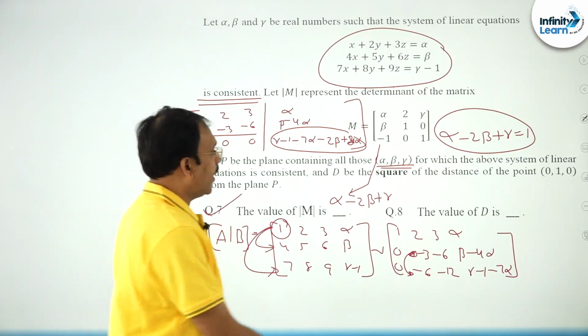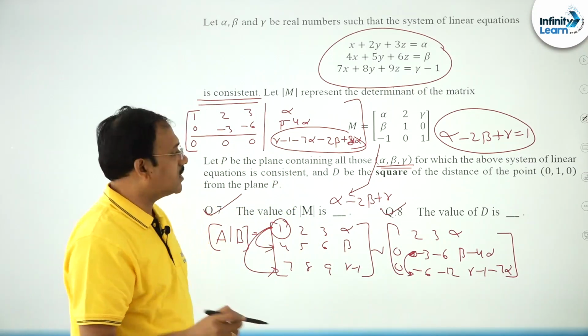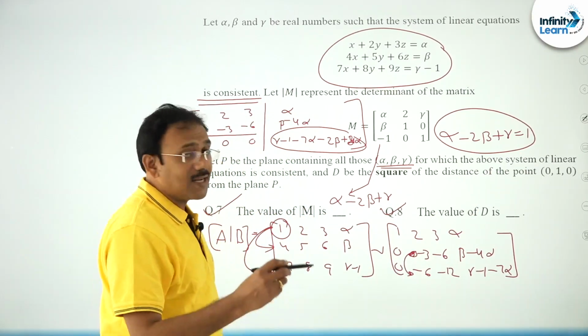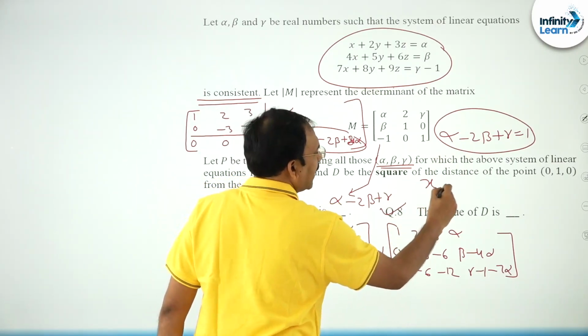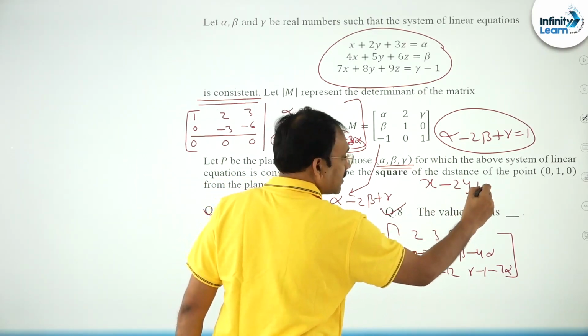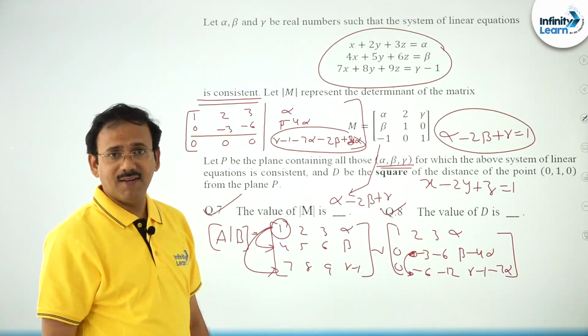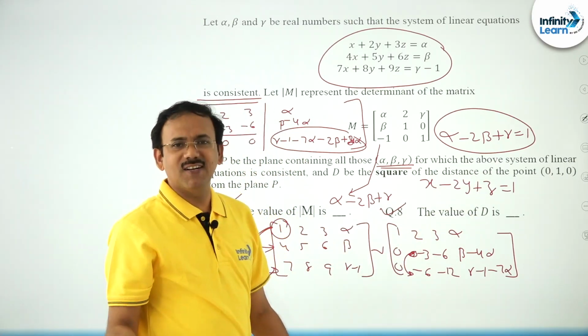Clear? The value of d is the square of the distance of the plane from the point (0, 1, 1). So what is the plane which always satisfies this? Can I take the plane x minus 2y plus z is equal to 1? Yes, it always contains alpha, beta, gamma. So now find the perpendicular distance, very simple.